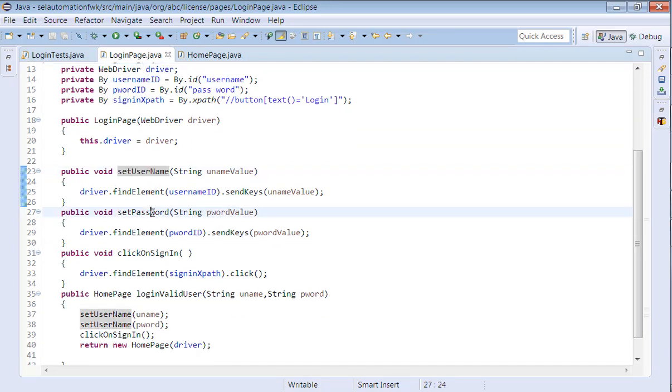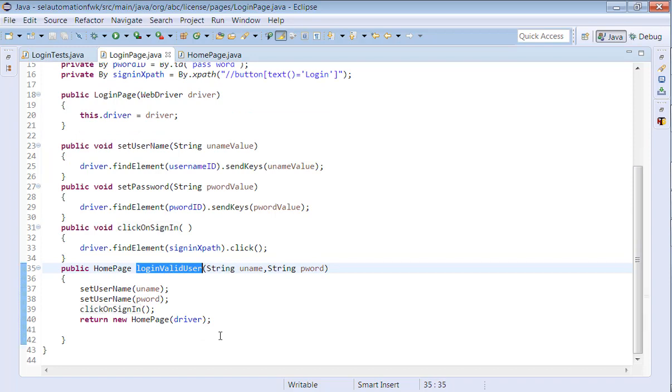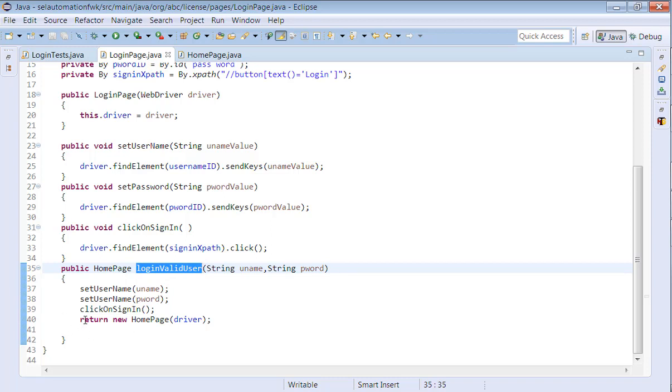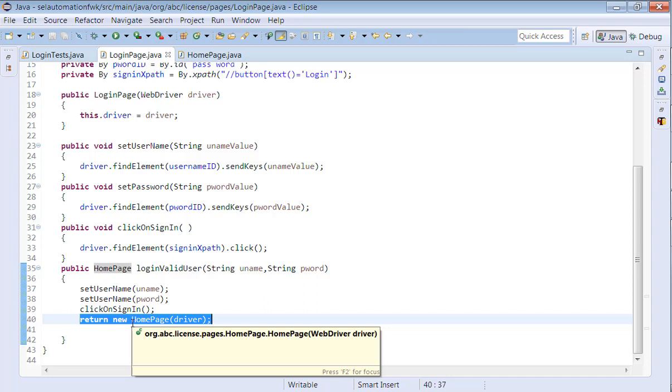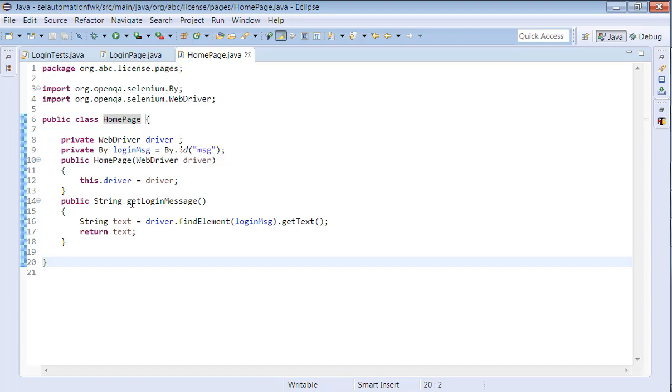setUsername, setPassword, click on sign in. All these three methods are called in another method, and when you try to log in, it will navigate to the home page. Once you log in successfully with a valid user, it will navigate to the home page. So this will return the object of the next page class. When you go to HomePage, there is a method already written, getLoginMessage, which returns a string.